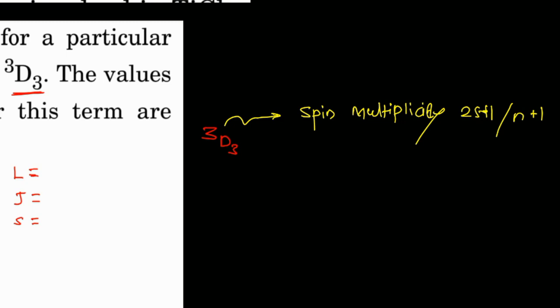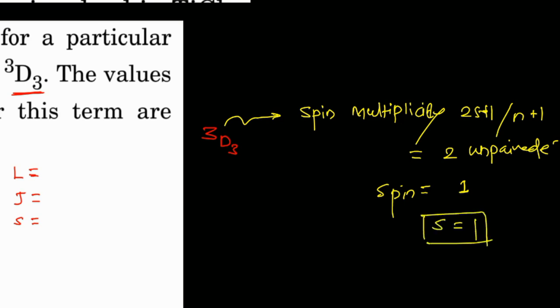If the multiplicity is 3, that means there should be 2 unpaired electrons. If 2 unpaired electrons, that means your spin value should be 1. That means your S is equal to 1. This is the first data I obtained.